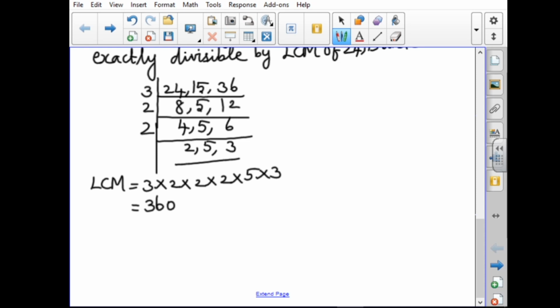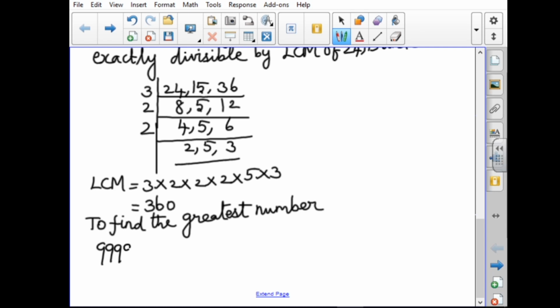Now we have to find the greatest number. The question says exactly divisible, so the remainder should be 0. To find the greatest number, the greatest 6-digit number must be subtracted by the remainder.